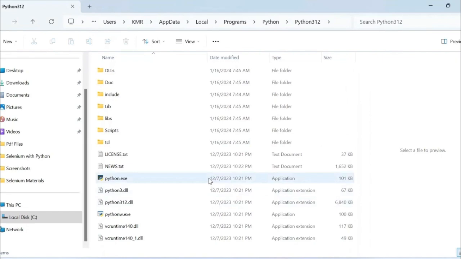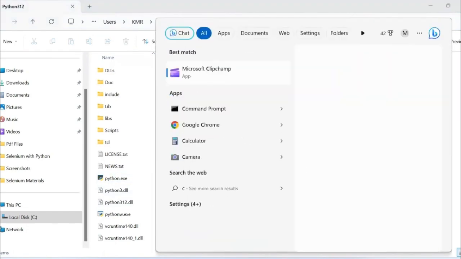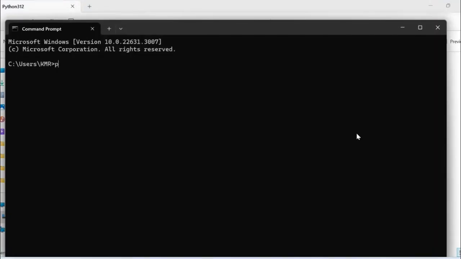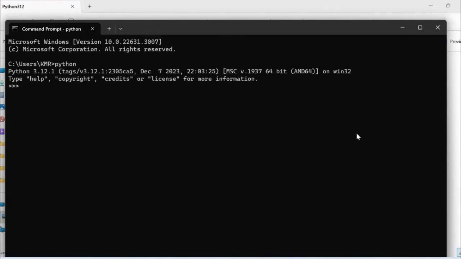And the other thing is, if it is successfully added, then you can check in command prompt. Go to command prompt. Search for Python, and it will show you Python 3.12.1. So this is the version which we have already installed. Upon entering Python, you can see the version of the Python which we have installed, and you can see this is the Python prompt, which is ready to accept our command.